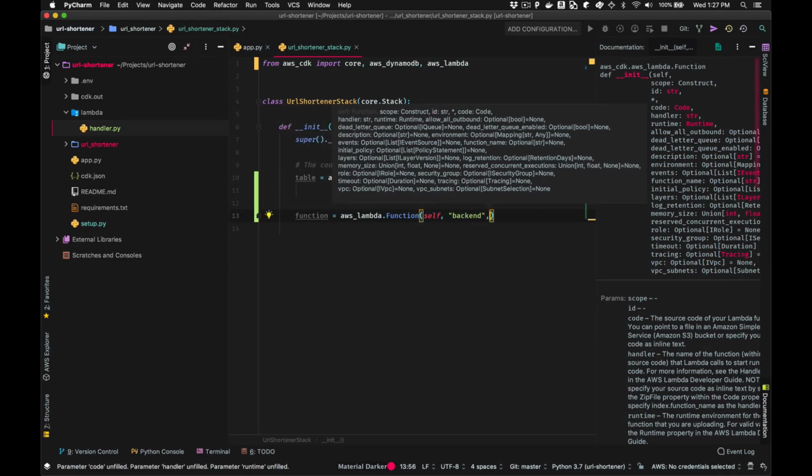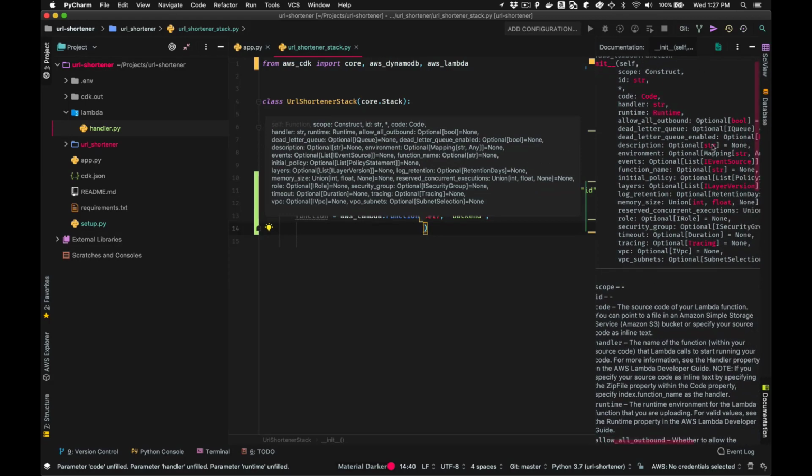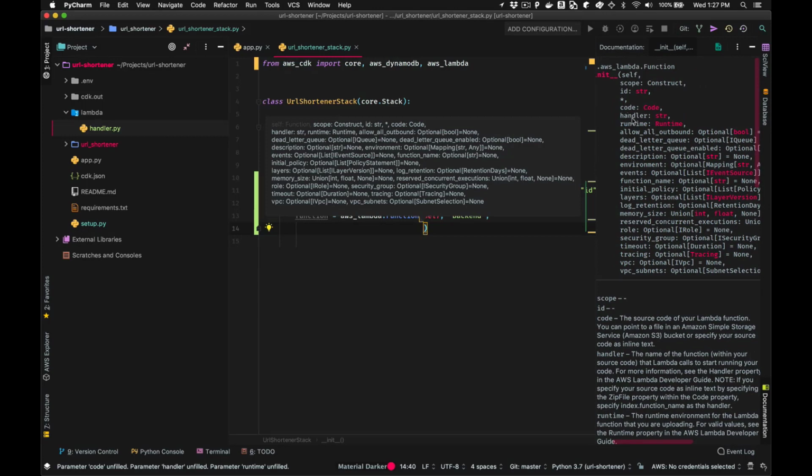We're going to call this backend because it's essentially implementing all the backend logic to create and retrieve those URLs. And now we start to get to the Lambda function specific properties. So again, looking at the documentation over here, I see that we've got these three required parameters. Everything else is optional. I've got to specify the code, the handler, and the runtime.